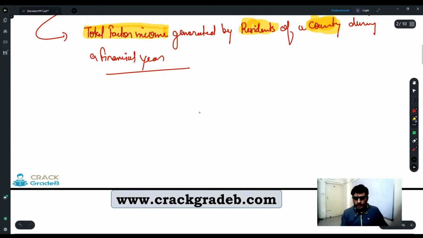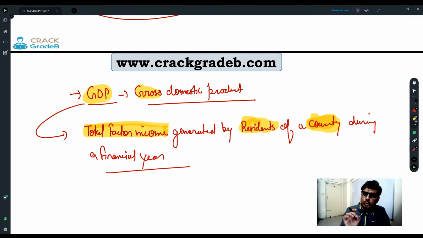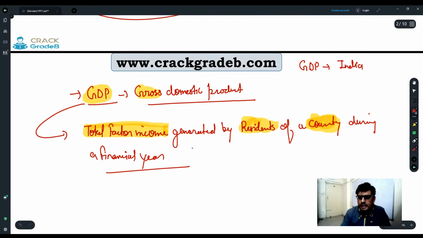So one thing with this definition is crystal clear: GDP, that is gross domestic product, right? Gross domestic product is defined for a particular territory. It is going to be defined for GDP of India. It is going to be defined for GDP of US. It is going to be defined for GDP of Britain. So GDP is of India. GDP is not of Indians.